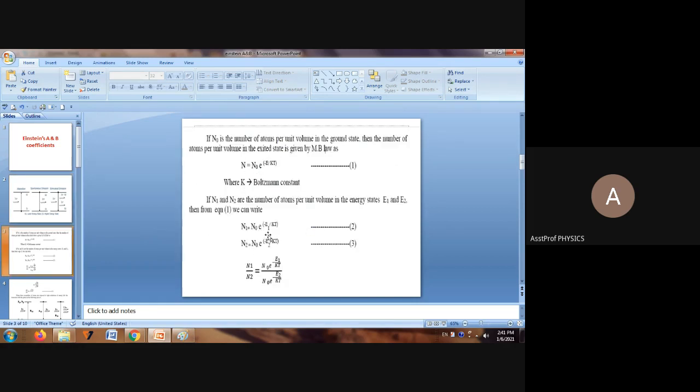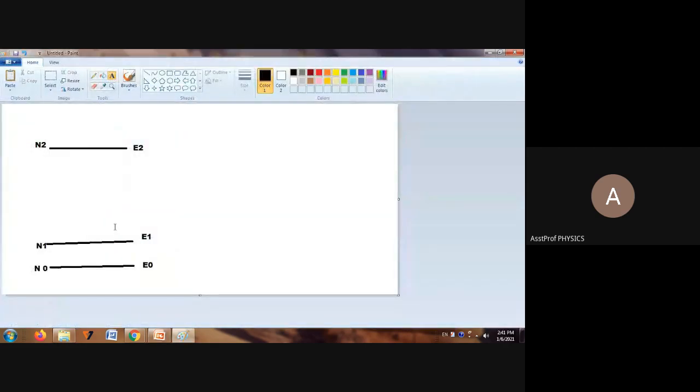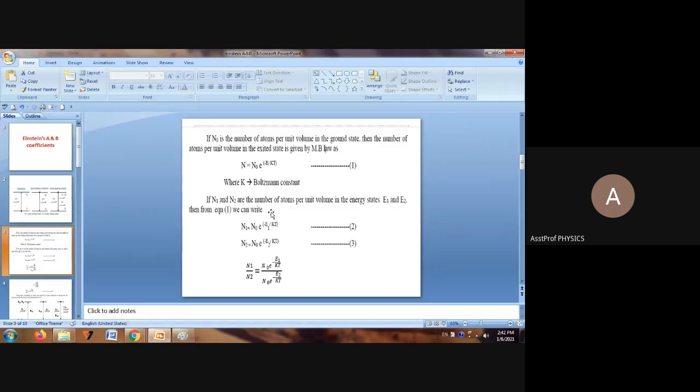N1 is the number of atoms in the first level. N1 is equal to N0 into e power minus E1 by kT. The E1 is nothing but h nu. Similarly, the number of atoms in the level N2 is equal to N0 into e power minus E2 by kT. We will substitute this at the end of this derivation. We will use these equations for N1 and N2. This is Maxwell-Boltzmann law.